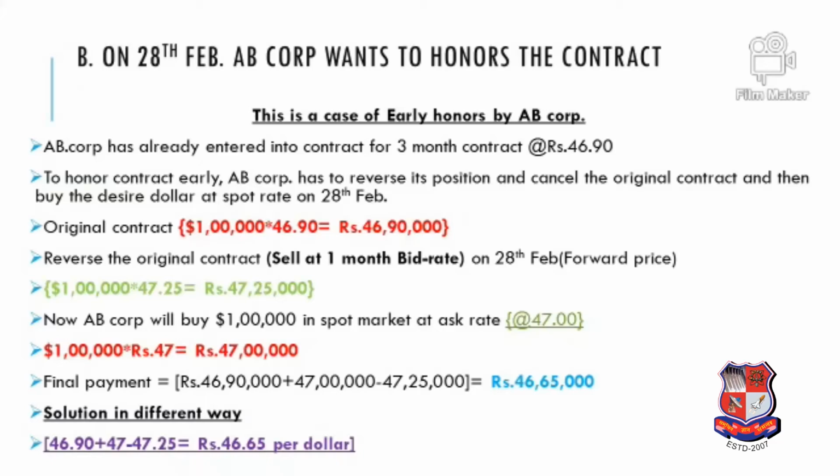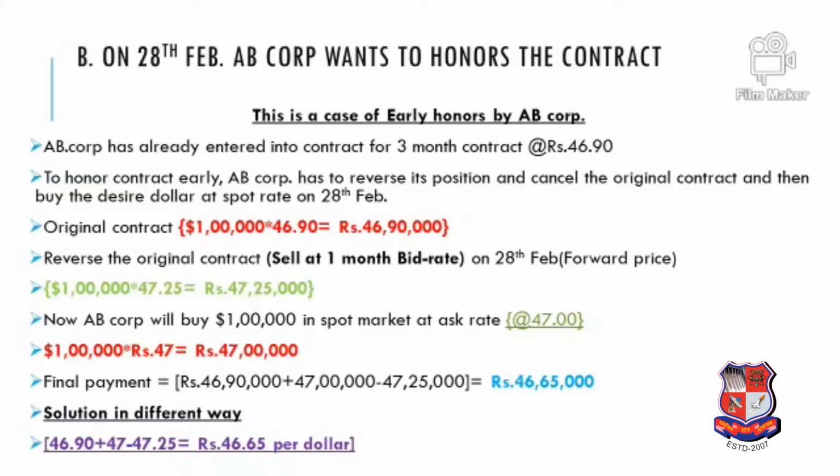Now on 28th Feb, the bank will take the 1 month forward rate and we will be selling and the bank will be buying. So the bid rate would be taken, and the new contract would be, that is for cancelling the contract, the bank will reverse the transaction. So 1 lakh into 47.25, so we will receive 47 lakh 25,000.